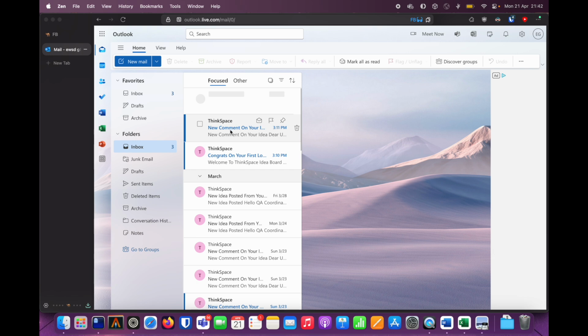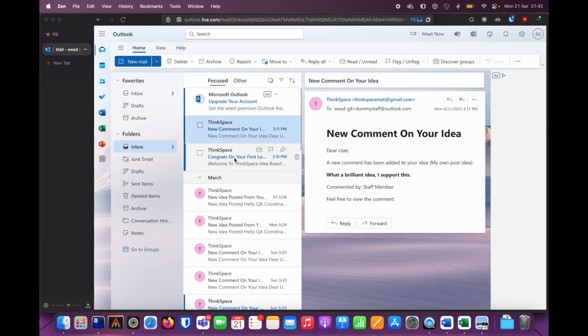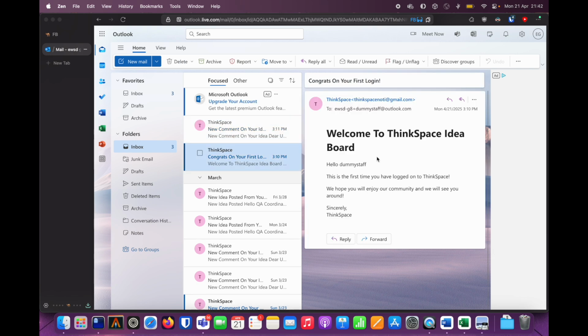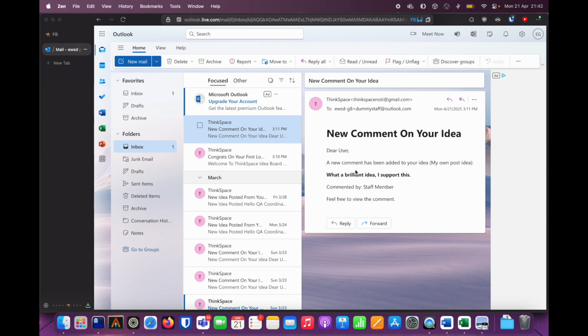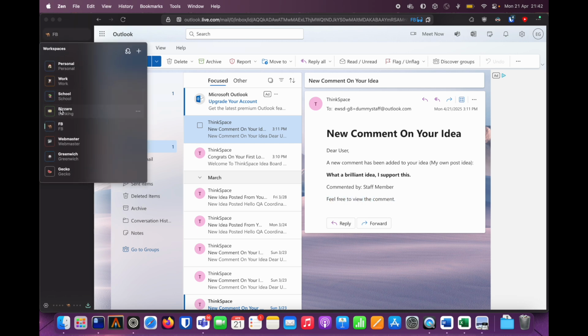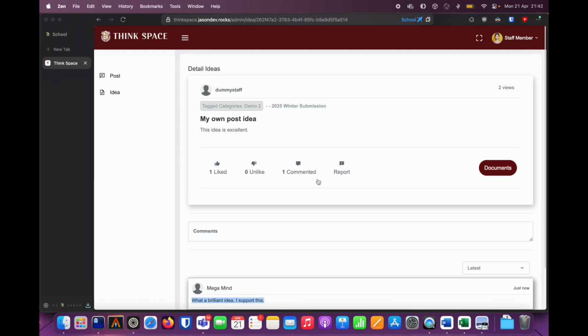And of course we also send our new users the welcome email here. As you can see, hello dummy staff, this is a user we just created, and first time logging in, sincerely, ThinkSpace. And here you can also see that a new comment has been added to your idea. This is the comment by Megamind. Feel free to view the comments. So that's pretty much it.